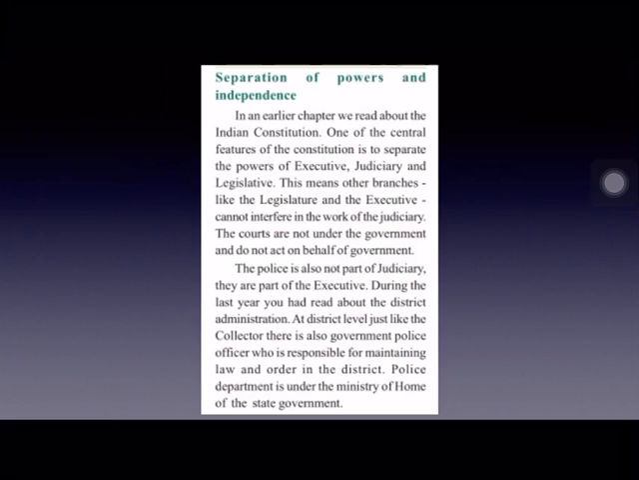Even the police is also not part of the executive. At district level, like the district collector, there is also a government police officer who is responsible for maintaining law and order within the district. And police department is under the Ministry of Home of the state government.